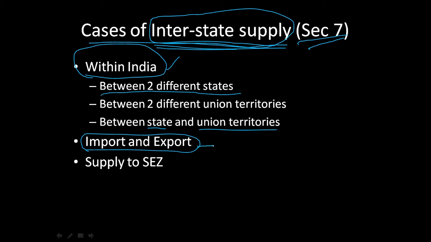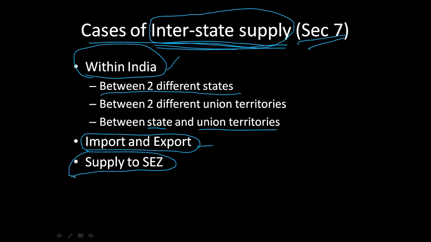Again, supply to special economic zones. Special economic zones are notified by the government as areas of primary focus for development. They are called special economic zones.